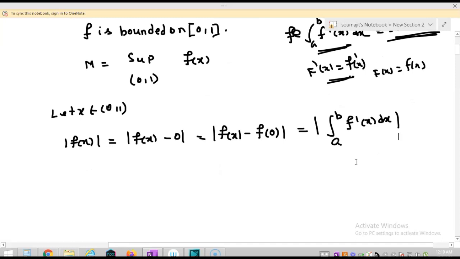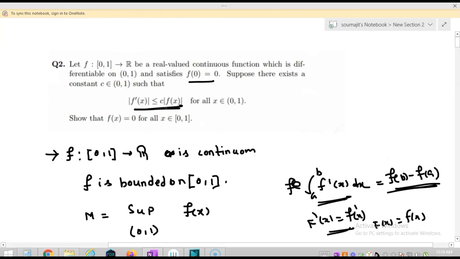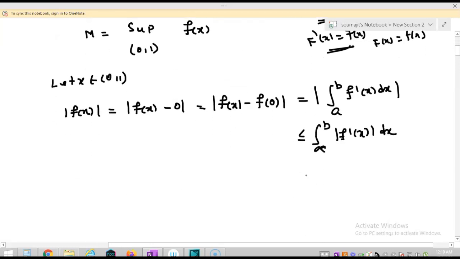Okay. So from this, if I take the modulus inside the integration, I can say integration from a to b of mod of f dash x dx. Now mod of f dash x is less than or equal to c times mod of f x for all x in the open interval 0 1, so this is less than or equal to the integration from a to b of c times mod of f x dx, as c is positive, given 0 less than c less than 1, so I can take c outside of the modulus.